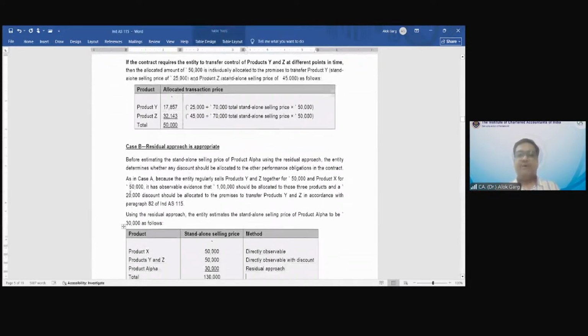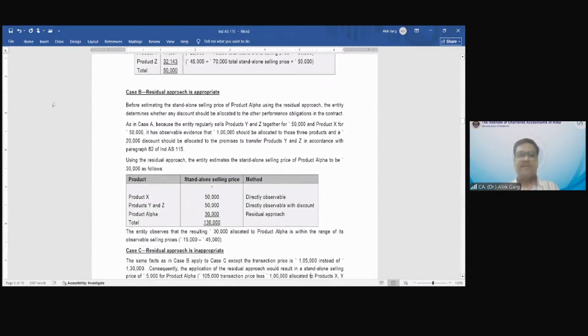So let me read this answer for you. Before estimating the standalone selling price for product alpha using the residual approach, the entity determines whether any discount should be allocated to the other performance obligations in the contract. So the entity has identified that product X standalone selling price is 50,000, which is directly observable. Product Y and Z is 50,000 after giving a discount. And using the residual approach, 30,000 is the product alpha, right?